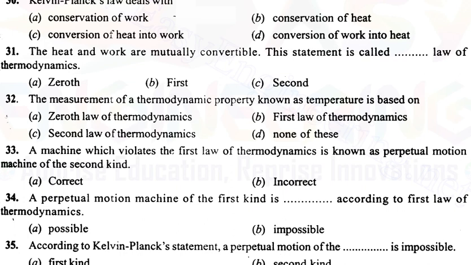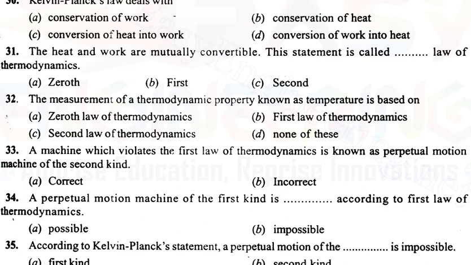Okay, let's move to question number 33. The machine which violates the first law of thermodynamics is known as a perpetual machine of the second kind. Before discussing this, we have to know about the perpetual machine of the first kind and the second kind. First of all, I would like to say that the perpetual motion machine is just an ideal machine. It is a machine of dreams. You have never seen those types of machines. So this is only a hypothetical condition.